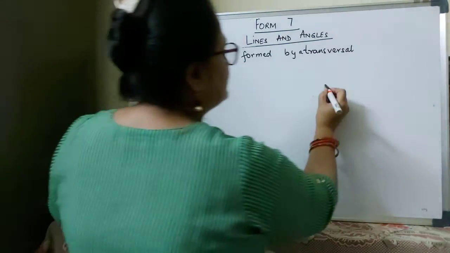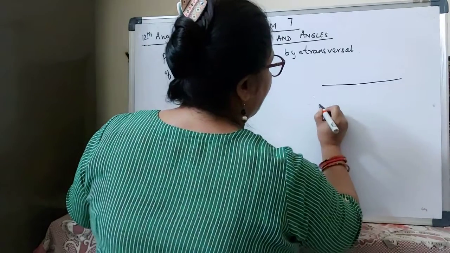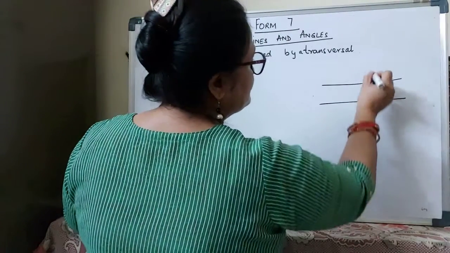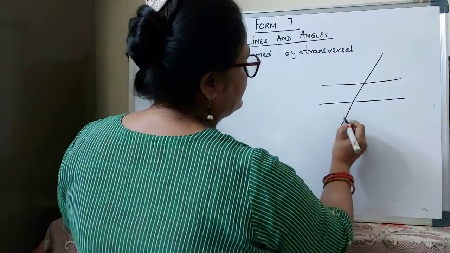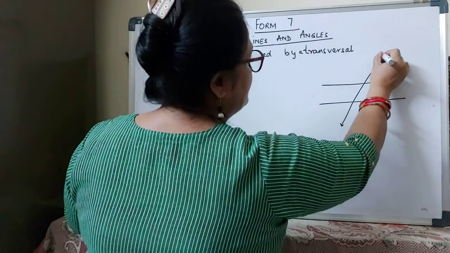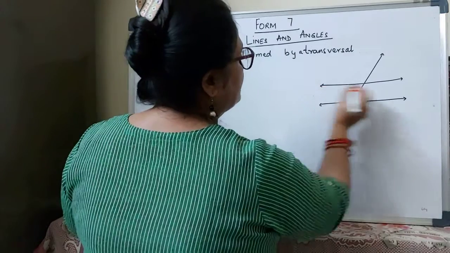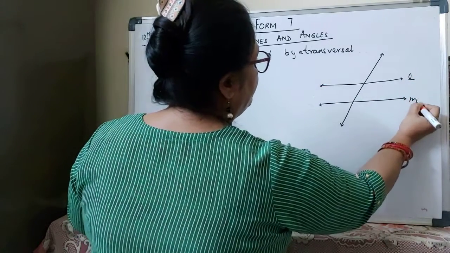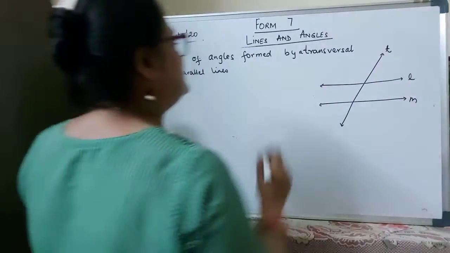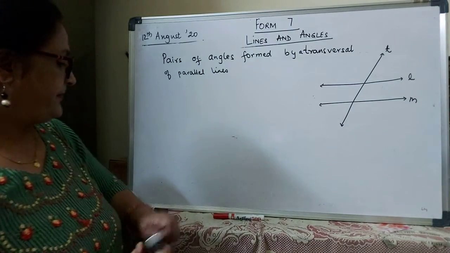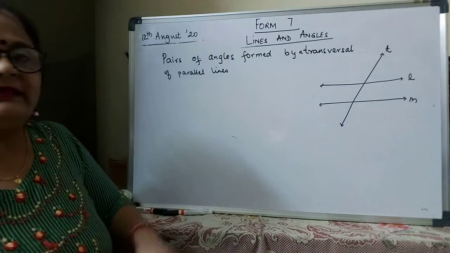Two lines are parallel. The distance between the two is same. This is the transversal. Let's name the lines again as L and M, and this is T. T is the transversal. Now there are different angles formed.